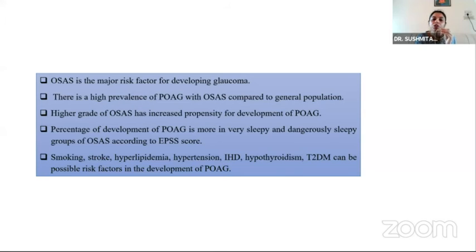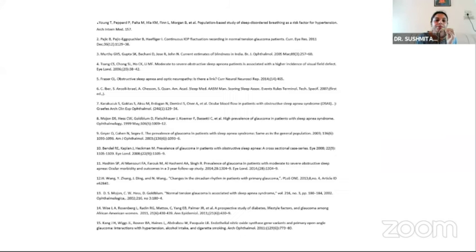glaucoma. There's a high prevalence of POAG in the OSAS group as compared to the general population. The higher the grade of OSA, the more the propensity for development of POAG. The percentage of development of POAG is much more in the very sleepy and the dangerously sleepy grades of ESS, and smoking, stroke, hyperlipidemia, hypertension, hypothyroidism, diabetes are possible risk factors for development of POAG.